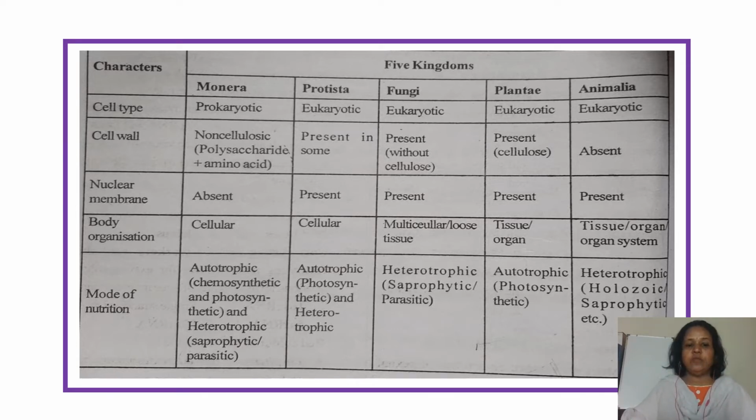And coming to the mode of nutrition, it is autotrophic, that is chemosynthetic or photosynthetic, and also heterotrophic, that is saprophytic or parasitic in case of Monera. And coming to Protista, they are all autotrophic only, and in fungi, they are heterotrophic, that is saprophytic or parasitic, and in Plantae they are all autotrophic, that is they are photosynthetic, and in Animalia they are heterotrophic, and the mode of nutrition is holozoic or saprophytic, etc.